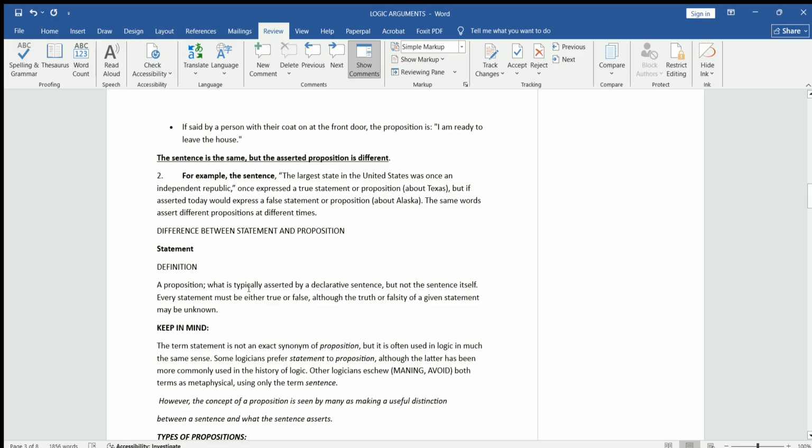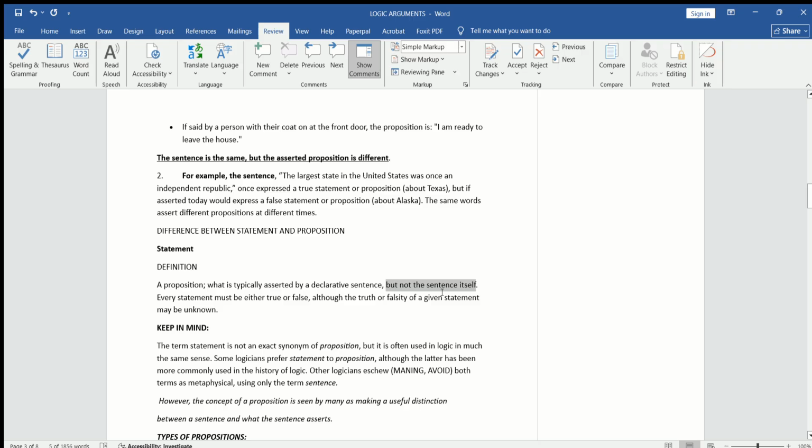We have already discussed in detail that the proposition should be a declarative sentence, said with the condition that it can be true or false, but not the sentence itself. The sentence has only a simple statement. Here in our first lecture we saw question sentences, command sentences and exclamation sentences.